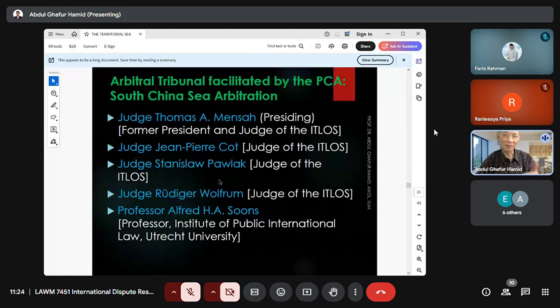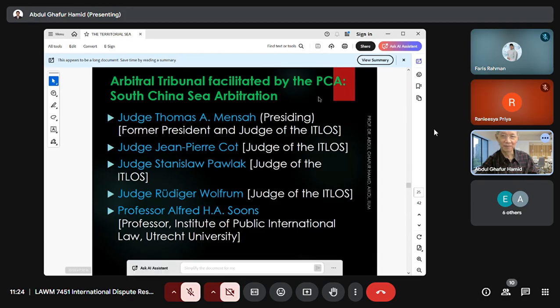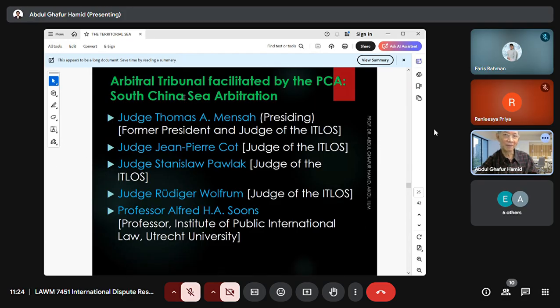And who are the arbitrators here? You see the arbitrators. The arbitral tribunal facilitated by the Permanent Court of Arbitration, South China Sea arbitration, consists of 5 arbitrators. The first one is Judge Thomas A. Mensah. He is the presiding arbitrator. He was the former president and judge of the ITLOS, the first founding president of the ITLOS. He is a very experienced judge.